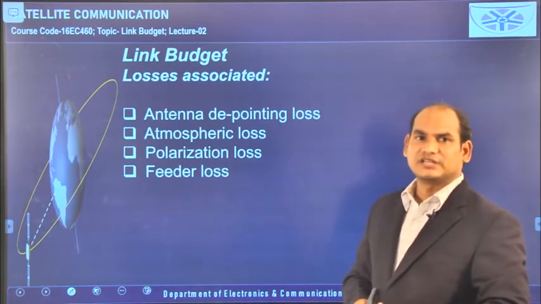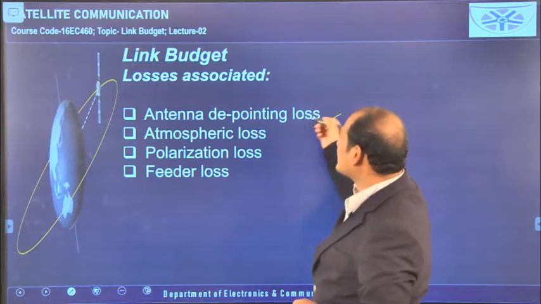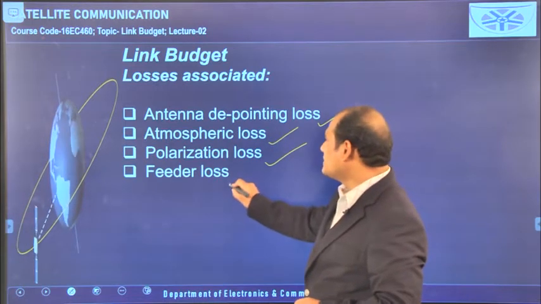The losses associated with the link budget, or the losses associated with the transmission of the signal from the transmitter to the receiver, are like this: antenna depointing loss, next atmospheric loss, next polarization loss, and next one is feeder loss.